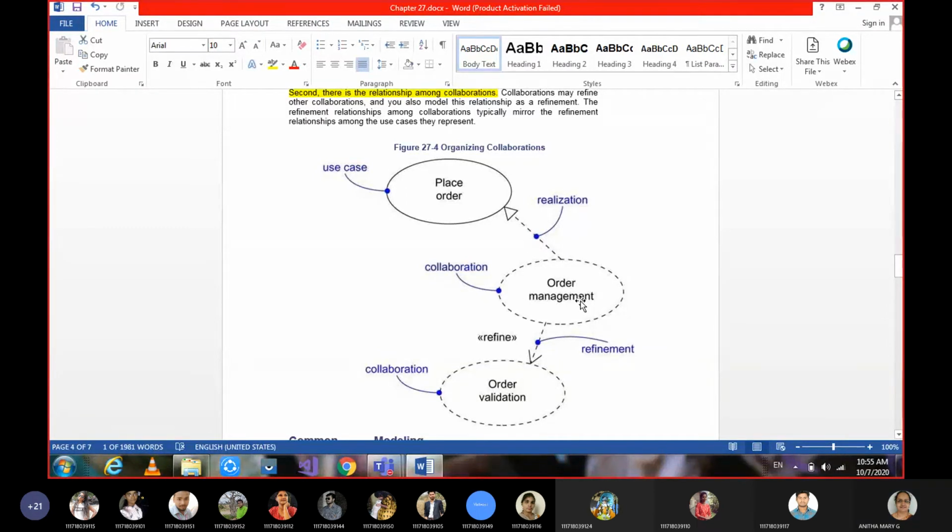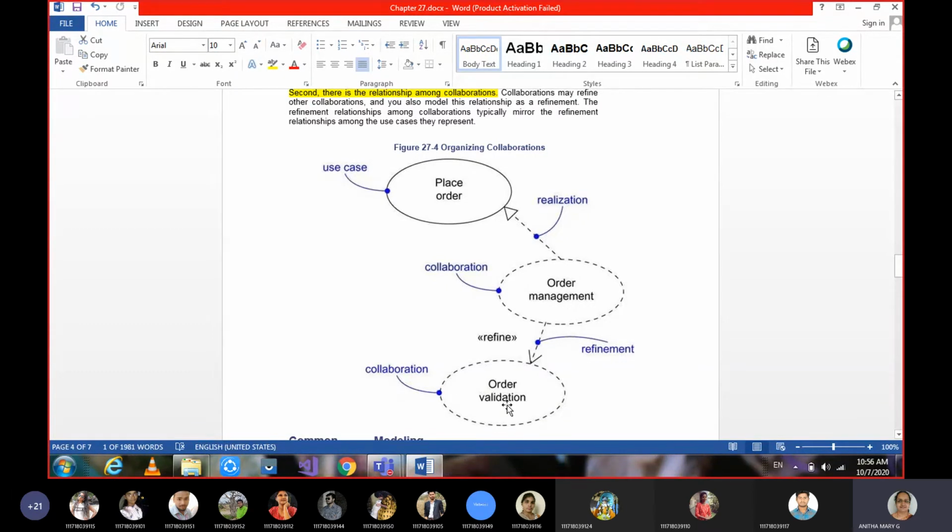It's a high level of abstraction we are talking about. There are many things within this order management, all the sub works. At a higher level, we talk about it as a collaboration, a group of work, order management.